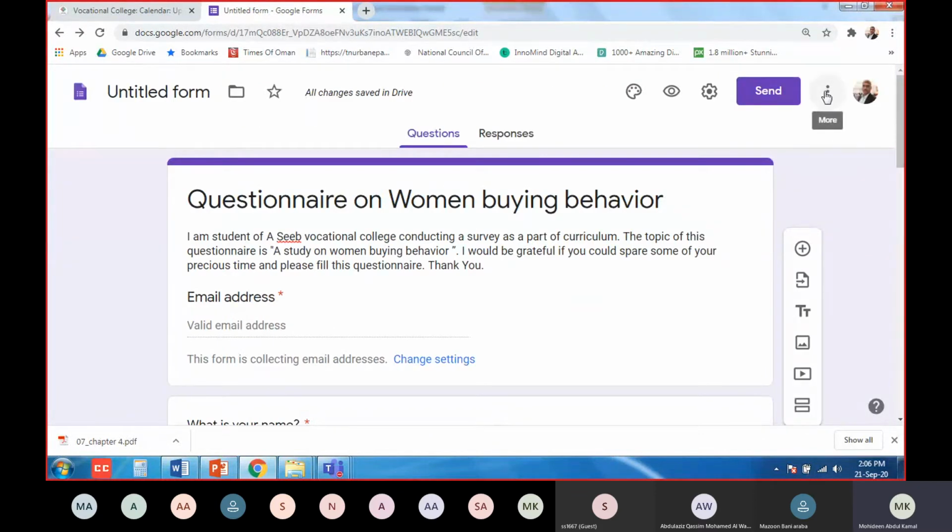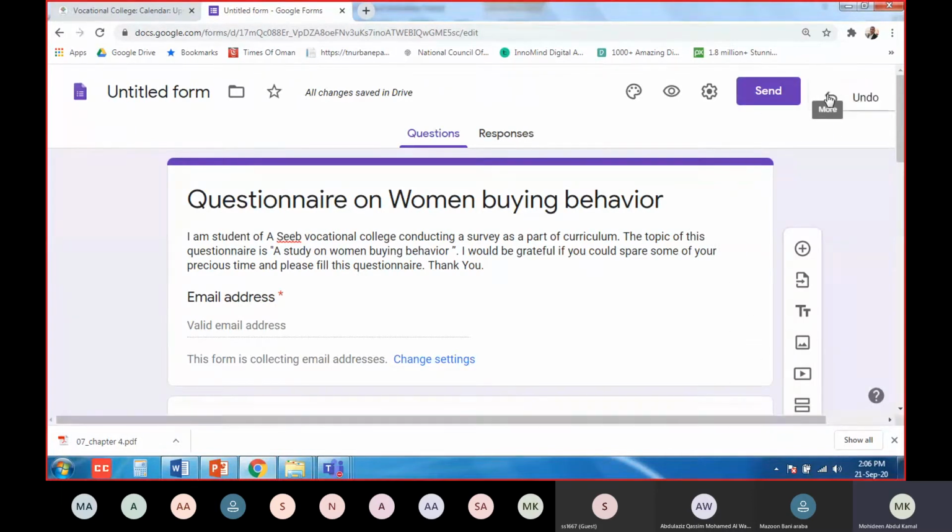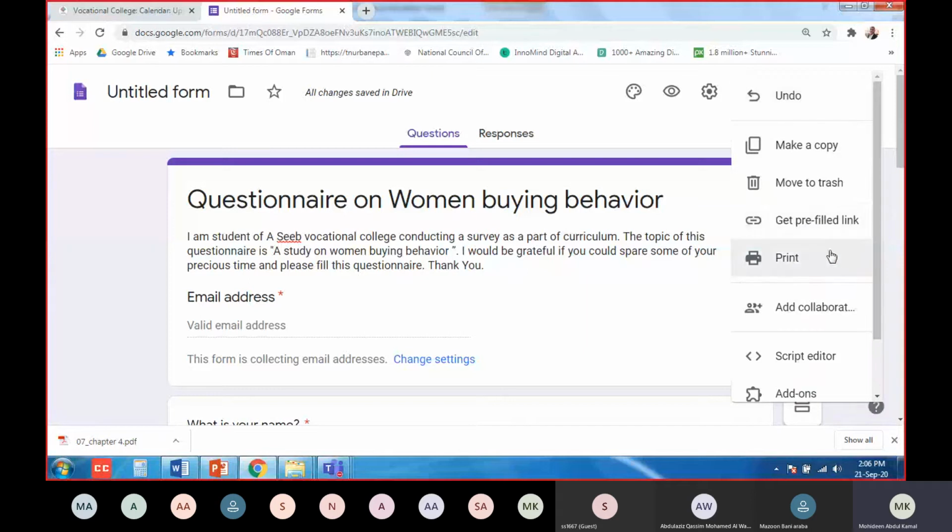You have to go here, to this three dot. You see here at the top, beside this Send, there is one three dot. More. Go there.